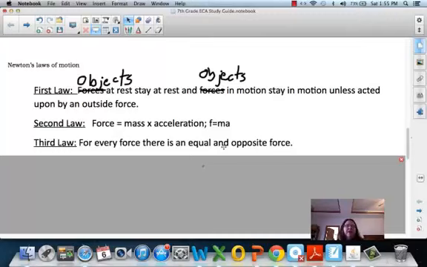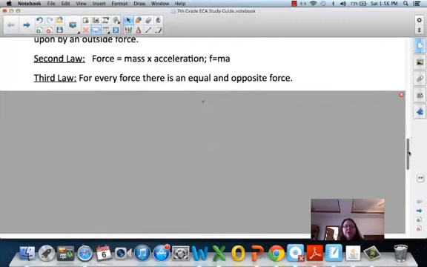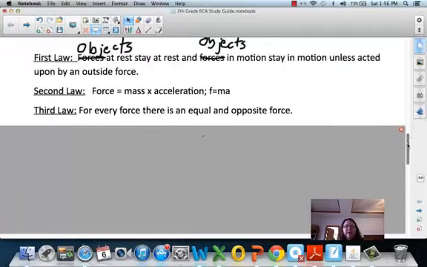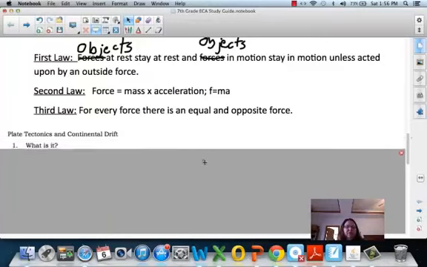And we thought about the fact that when a rocket ship shoots up into space, there is the force of the engines and the explosions that are coming off of the engines going in the opposite direction. If you don't feel comfortable with those, you may want to go back and take a look at the activity that we reviewed, and there is a reading activity as well for Newton's laws of motion.